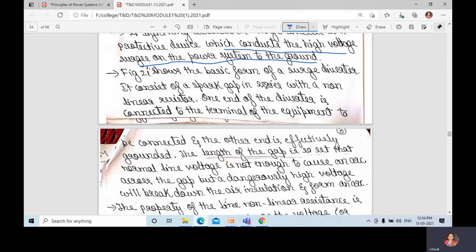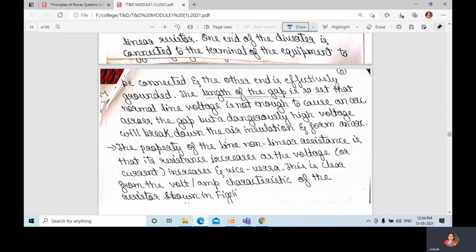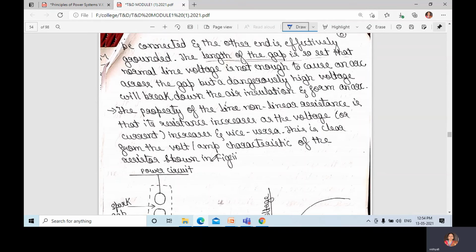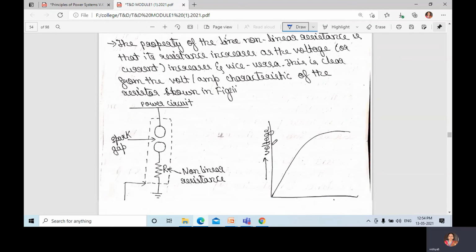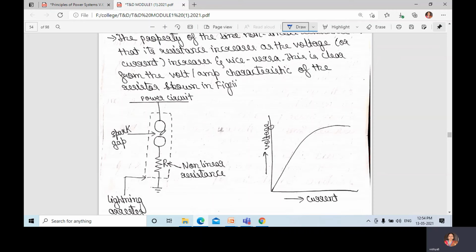It consists of a spark gap in series with a non-linear resistor. One end of the diverter is connected to the terminal of the equipment to be protected and the other end is effectively grounded. The length of the gap is set so that normal line voltage is not enough to cause an arc across the gap. For example, if it is normal voltage, then this will not operate. If it exceeds, if it is over voltage, then the spark gap occurs here.